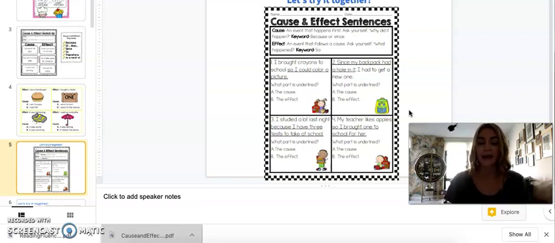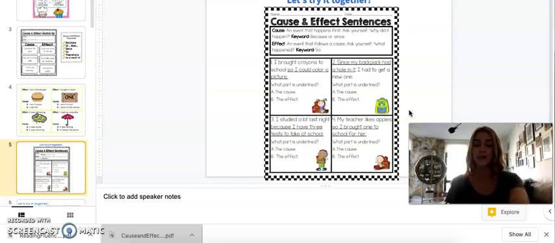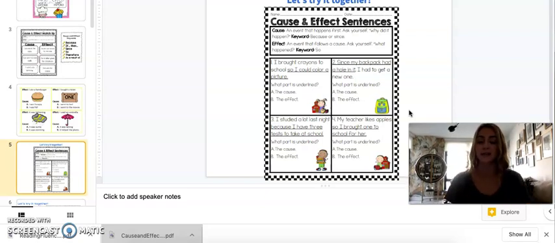I studied a lot last night because I have 3 tests to take at school. What part is underlined? Because I have 3 tests to take at school, is that the cause or the effect? Good, A, it's the cause. And we know that because we could see the key word because.